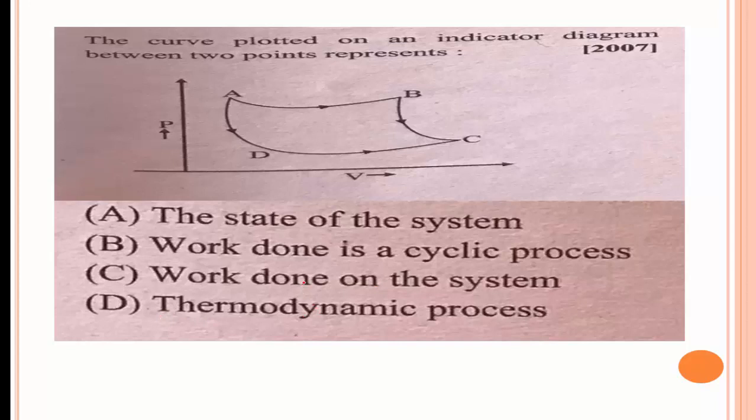The curve drawn between 2 points in an indicator diagram represents the thermodynamic process, because here from point A to B, this is isothermal process, B to C adiabatic process, C to D. Here we have isothermal expansion, adiabatic expansion, isothermal compression and adiabatic compression. It is a thermodynamic process. Option D is the right answer.